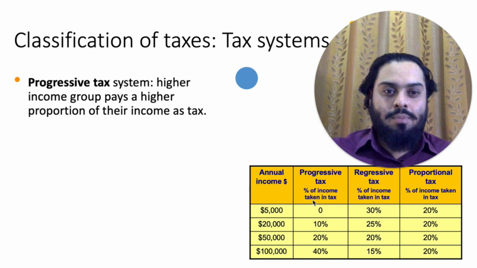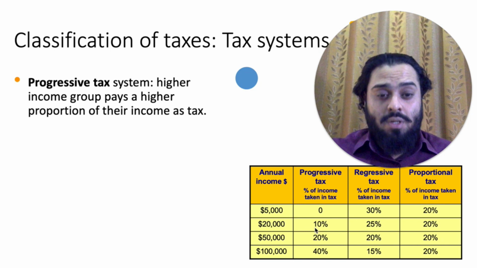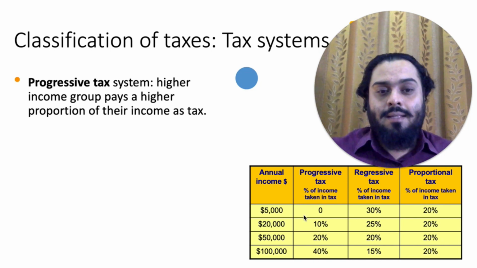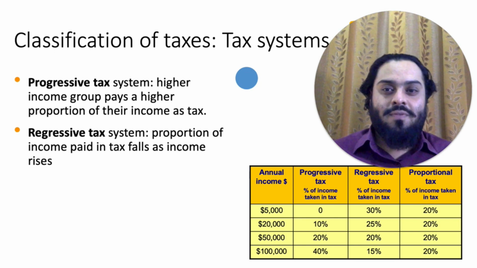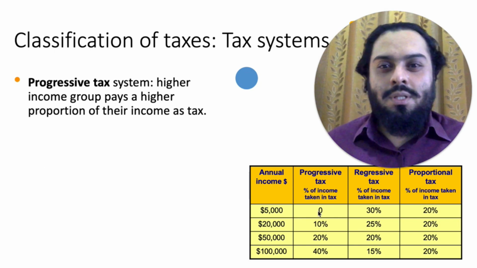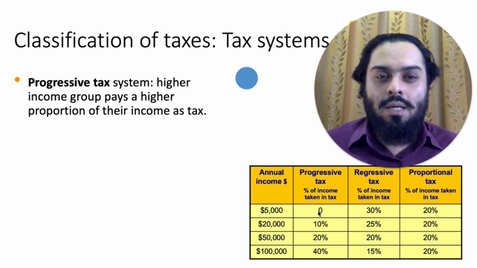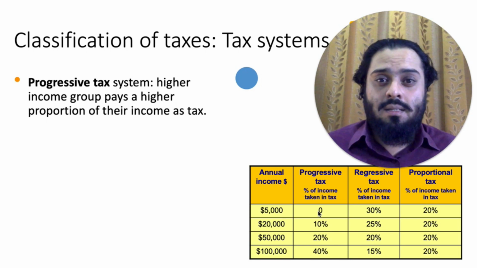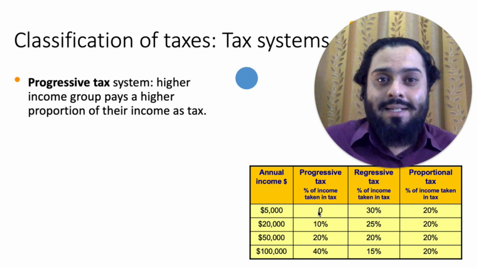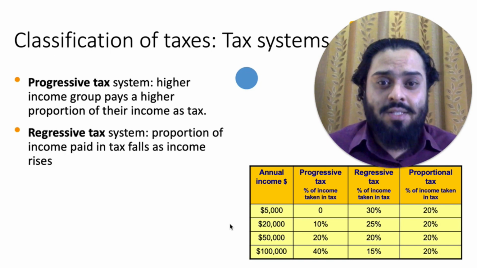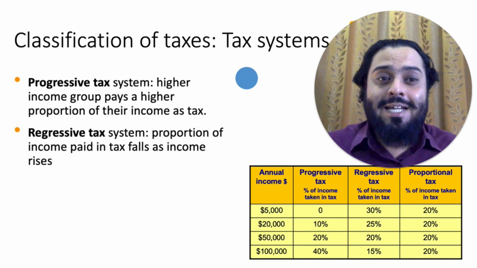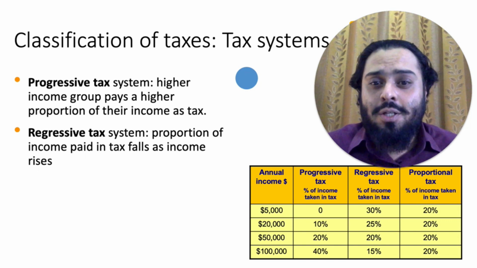So this is an example of progressive tax here. As you see, as the individual's income increases, they pay a higher proportion of their income as tax, and that is progressive tax. Examples of progressive tax are income tax and corporate tax, and usually the direct taxes. The next kind of tax system is regressive tax system, where the proportion of income paid in tax falls